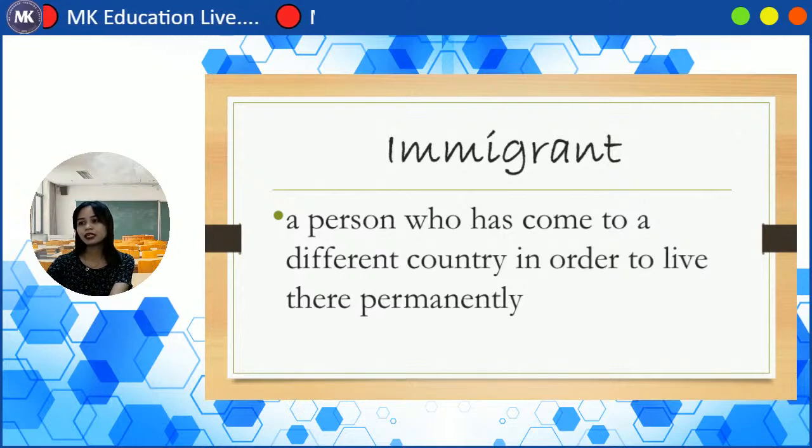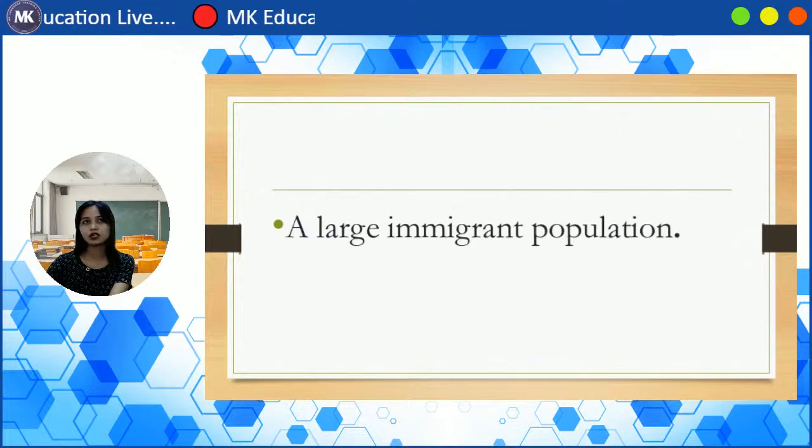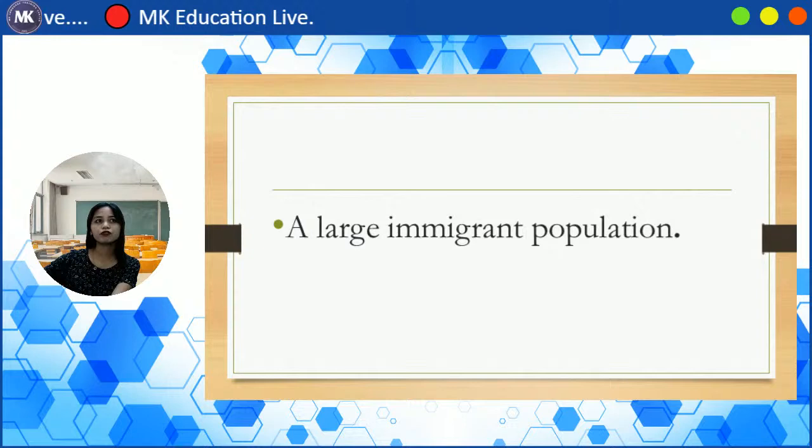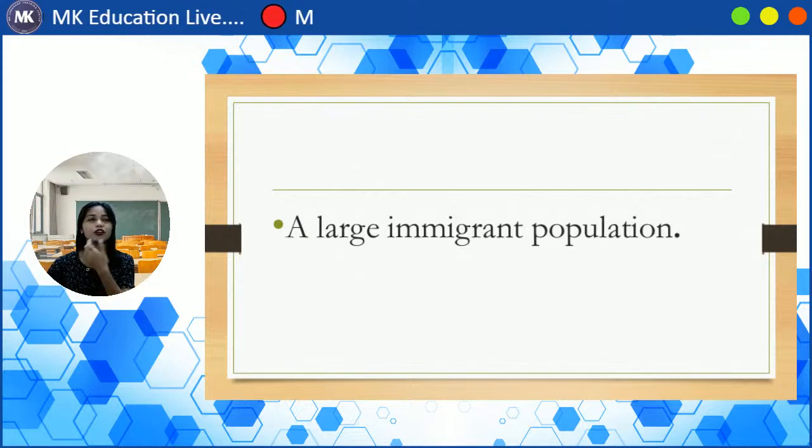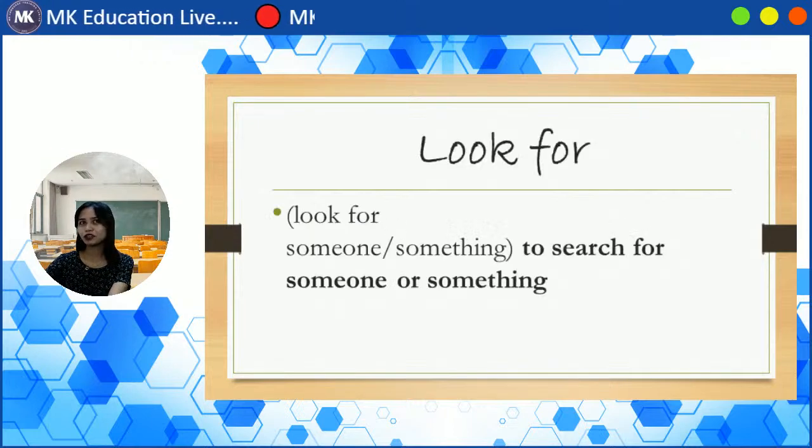Here is the word immigrant in a sentence: a large immigrant population. For example, because some people prefer to live in that country, usually there is a large percentage of immigrant people, a population of immigrants.